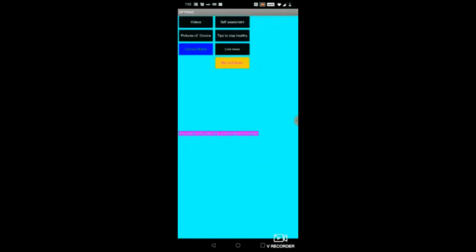The next feature is going to be My Lockdown. This is the most important feature of this app, and I'm going to demonstrate it now. As you can see, there's a photo and there's a video. If you want to take a photo of your lockdown days and you want to remember it, just click on this camera and you can take a photo, and it will be saved in your mobile phone and it will be visible here.